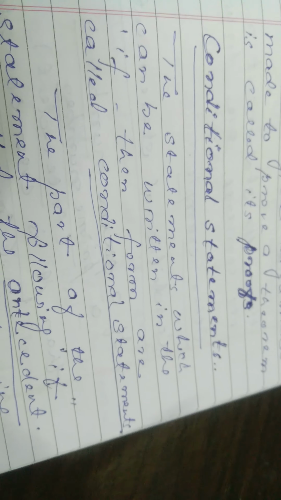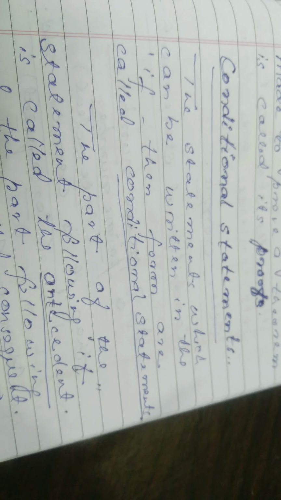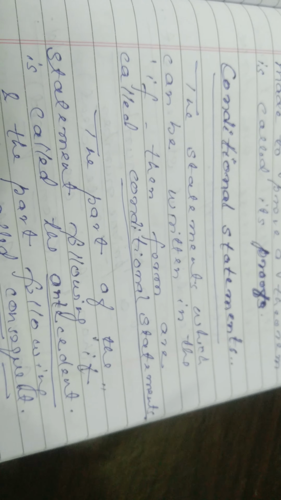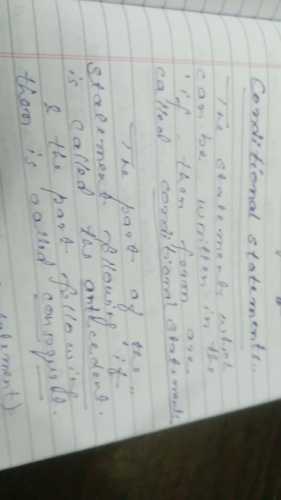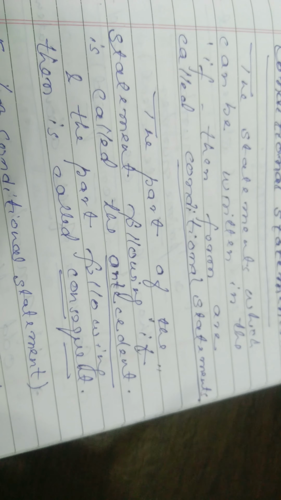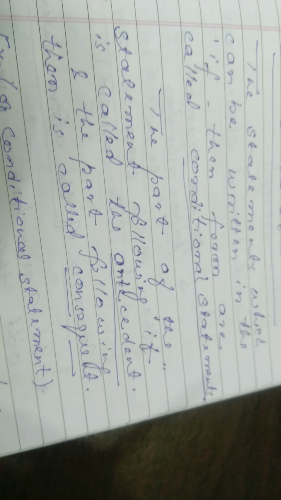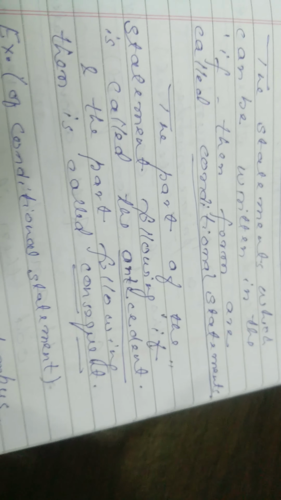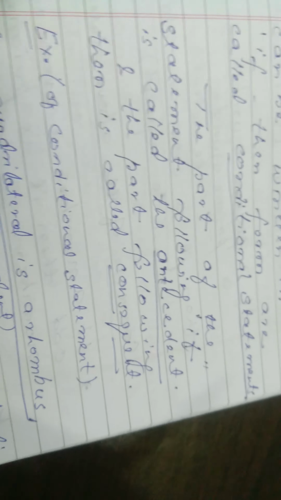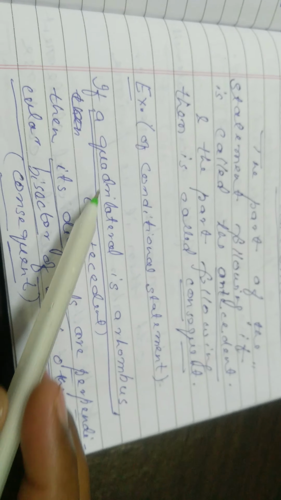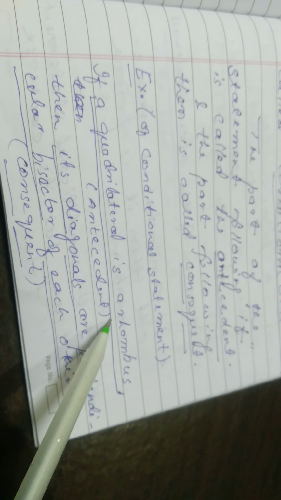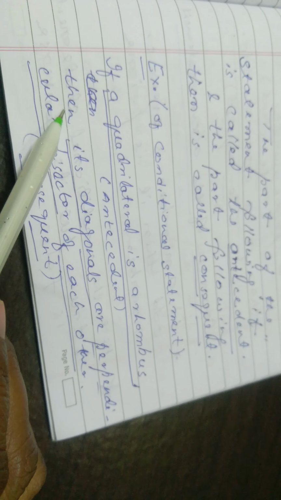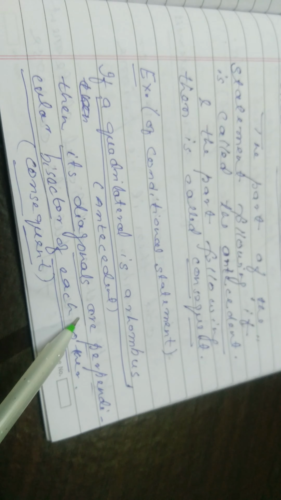Conditional statements. A statement which can be written in the if-then form is called a conditional statement. The part of the statement following if is called the antecedent, and the part following then is called the consequent. For example, if a quadrilateral is a rhombus, then its diagonals are perpendicular bisectors of each other.